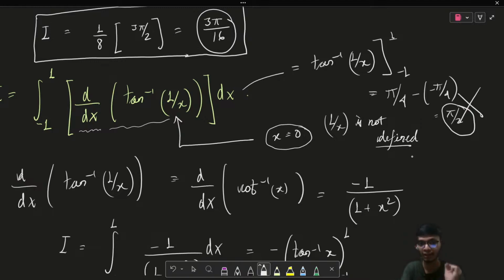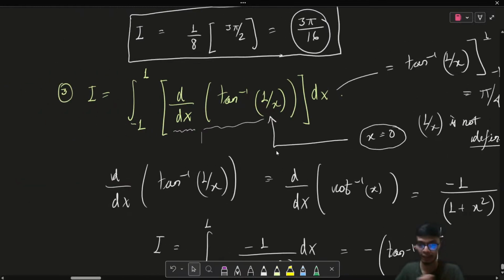So please remember this result, a very interesting question. This is a very interesting problem, and please star mark this problem. Please star mark this portion. I hope this question is clear to all of you.